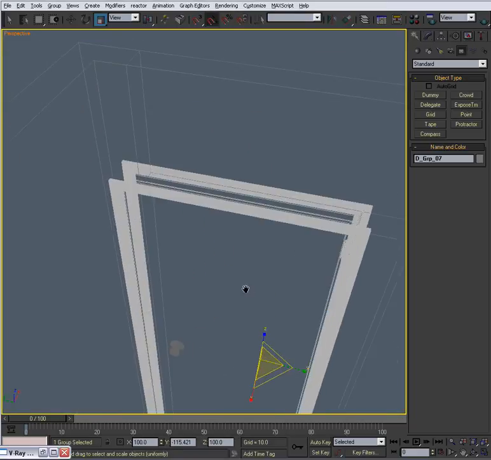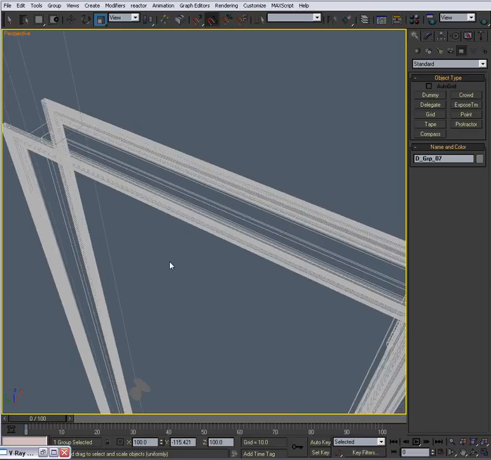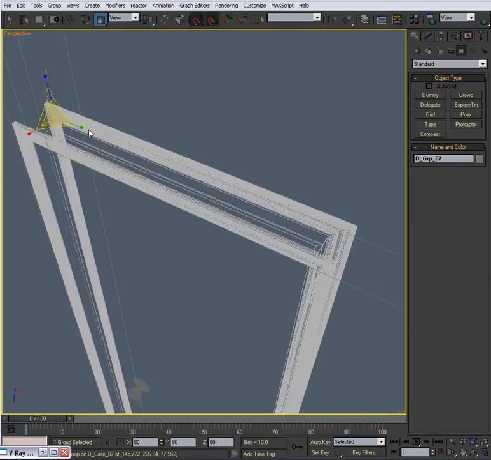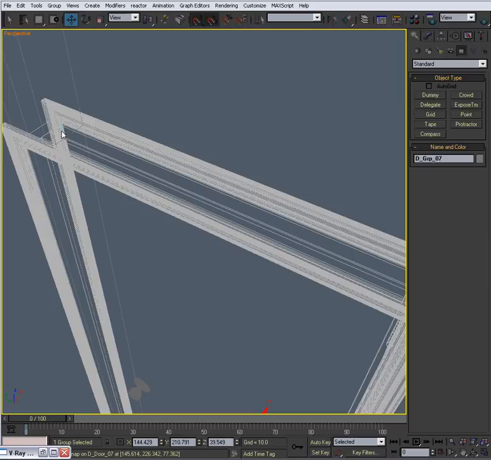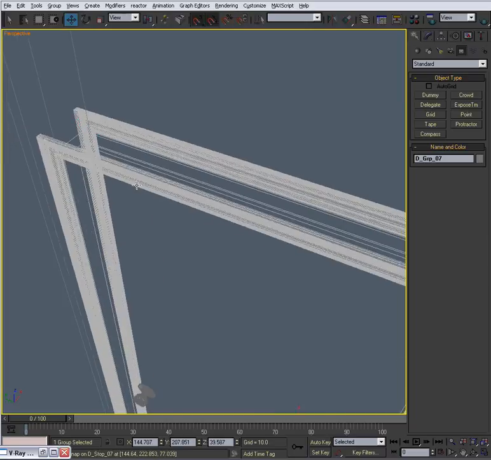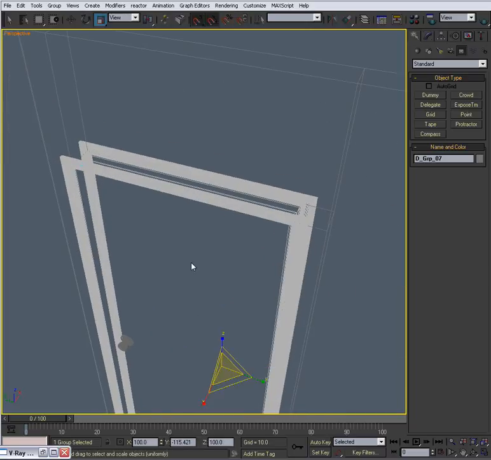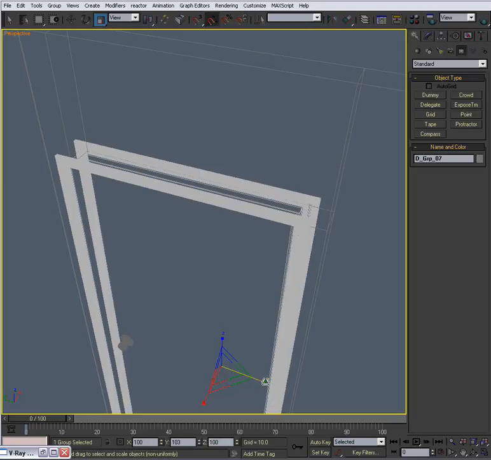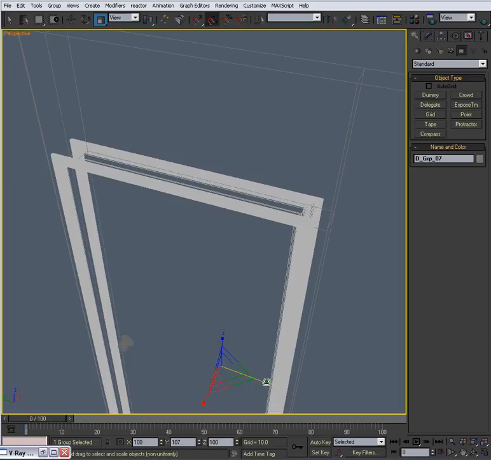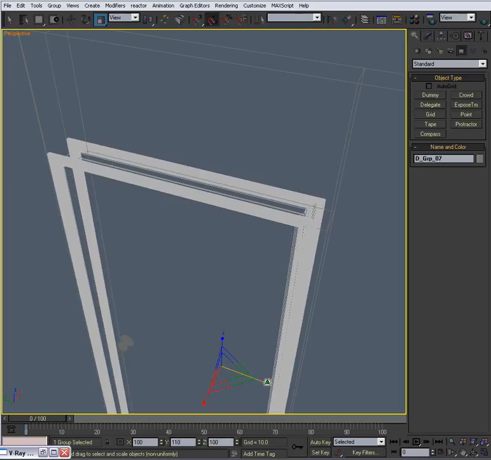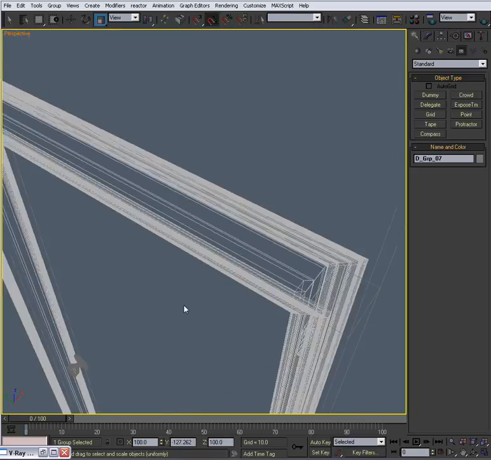Alright. And I'm just going to adjust this by scaling. You can do it any way you want to. I'm choosing to scale it because since this is all flat wood, it doesn't really matter that I do it this way.